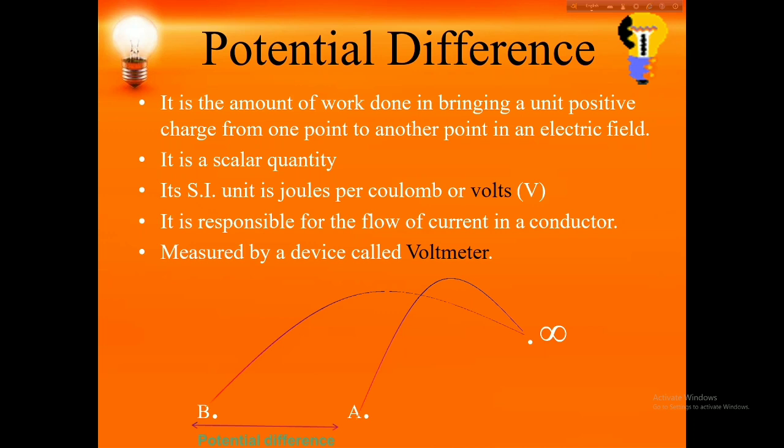Electric potential difference: the difference in electric potential between two points in an electric circuit is known as potential difference. We measure this using a device called a voltmeter, which is connected in an electrical circuit in parallel.